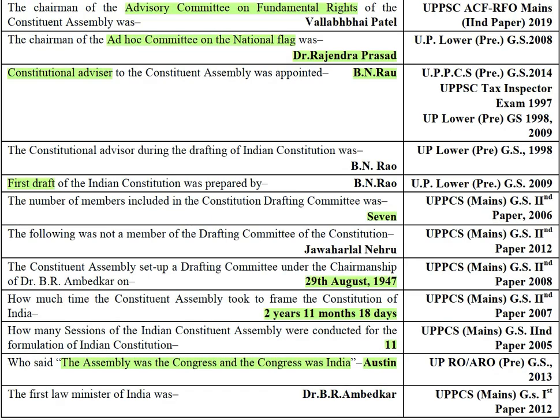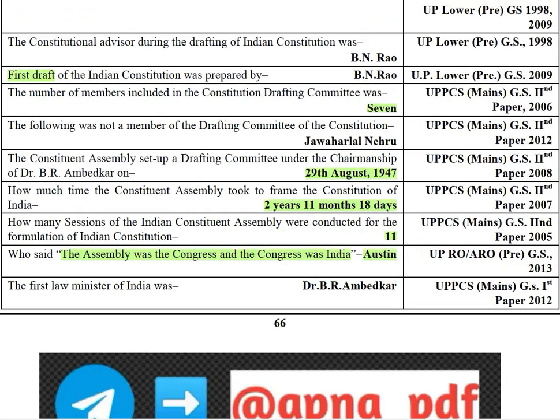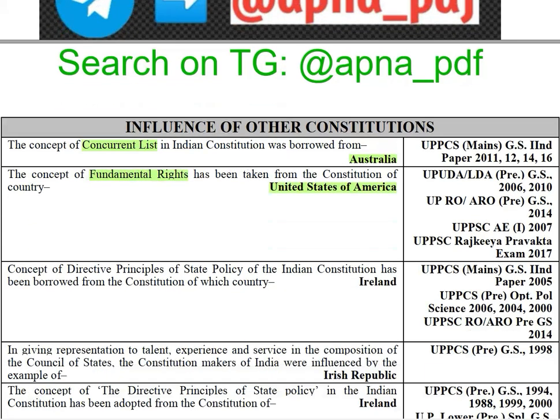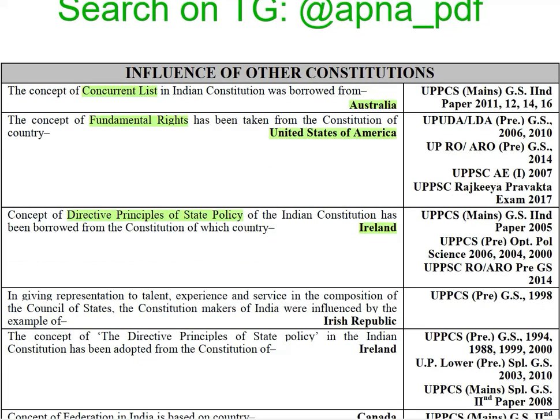And एक critique थे British Granville Austin, जिन्होंने कहा था कि the assembly was the Congress and the Congress was India, while he was referring to the Constituent Assembly of India. The first Law Minister of India, Dr. B.R. Ambedkar. The concept of concurrent list has been taken from Australia, and the concept of fundamental rights has been taken from USA. The concept of DPSP has been taken from Ireland, and also from Ireland the concept of in the Rajya Sabha we shall have certain members on the basis of their talent, experience and service.